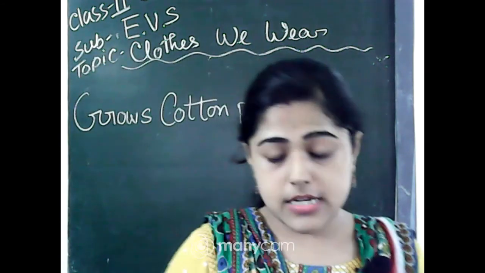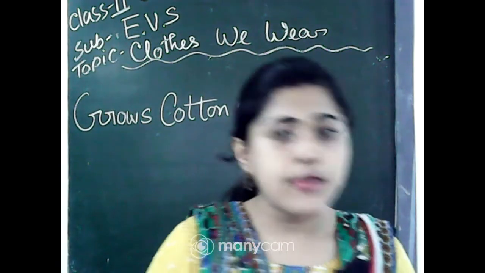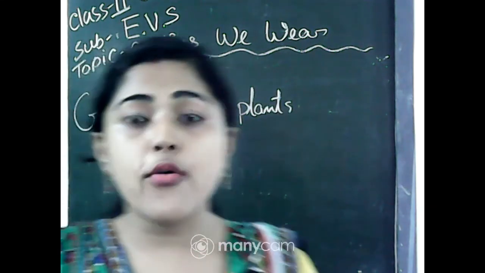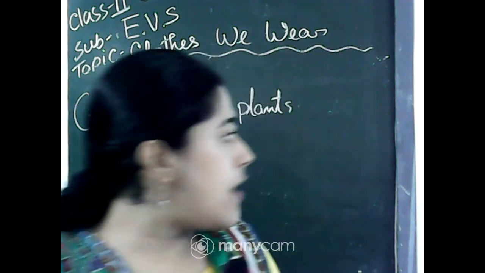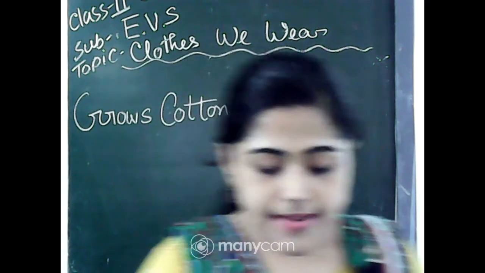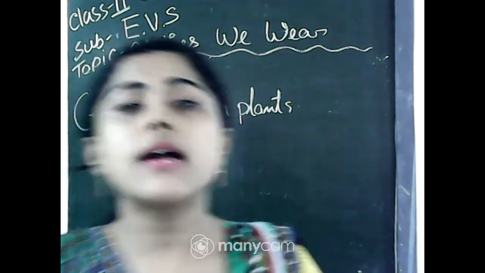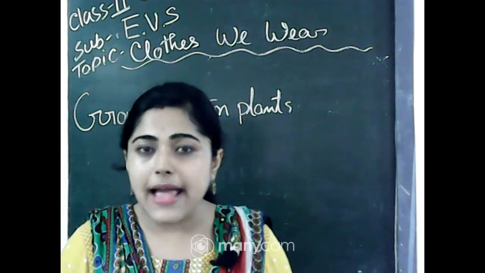We should know about those people, right? Because they are helpful to us, and we know that cotton material we get from cotton plants.